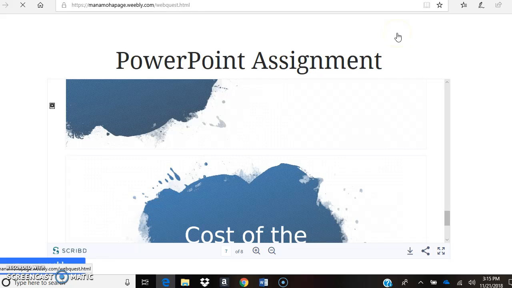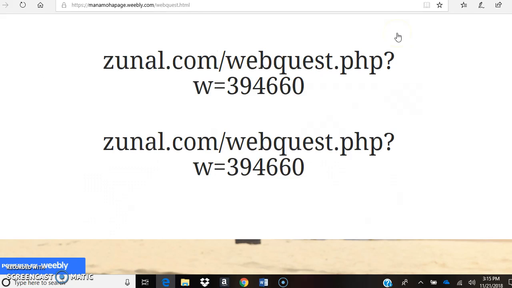See if I can click. Okay, this is my, what they call it, web quest. I tried my best to click it and it won't let me, so I don't know what's going on. I tried to make it a URL, I don't know. I tried to make it just clickable, but I will come back to that one.